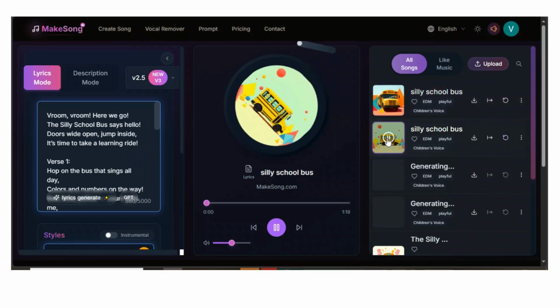Vroom, vroom, here we go. The silly school bus says hello. Doors wide open, jump inside. It's time to take a learning ride. Hey, hop on the bus that sings all day. Colors and numbers on the way. Red, blue, yellow, count with me. 1, 2, 3, so happily.